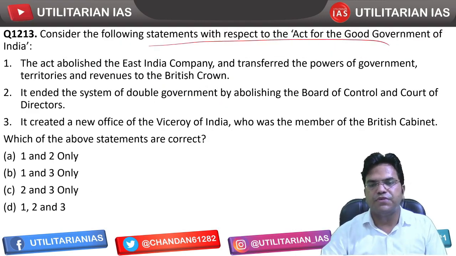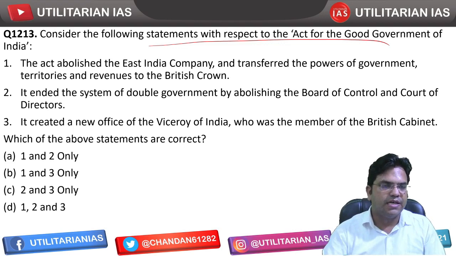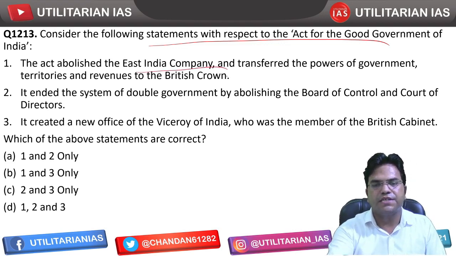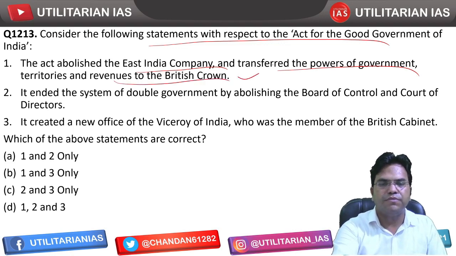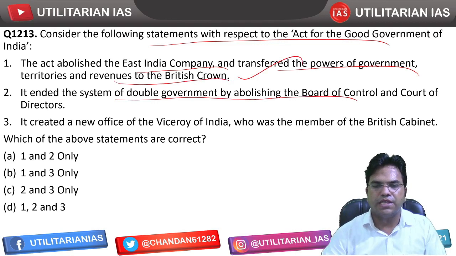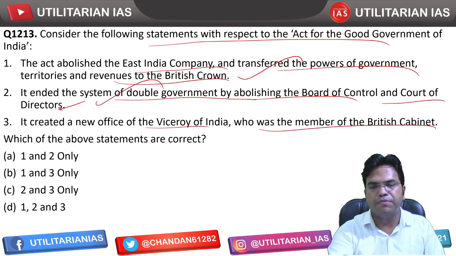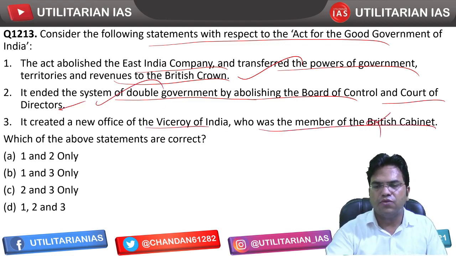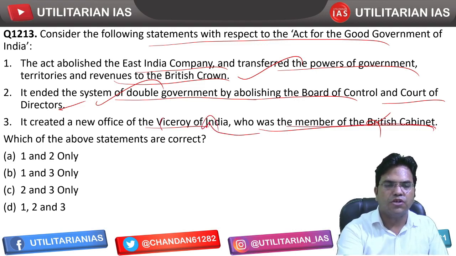Consider the following statement with respect to Act of Good Government of India. Act of Good Government, that is 1858, है ना. The Act abolished East India Company and transferred the powers of the government, territories and revenue to the British Crown. That's correct. It extended the system of double government by abolishing Board of Control and Court of Directors. That's again correct. It created new office of Viceroy who was a member of British Cabinet. No, actually जो member of British Cabinet, it was Secretary of State and not the Viceroy.